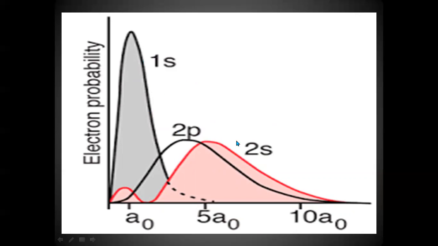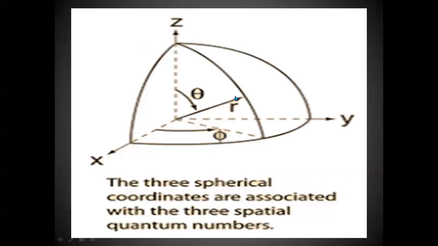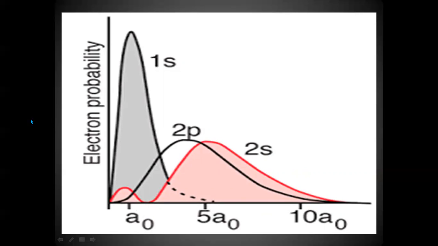In the second sublevel, there will be two orbitals, 2s and 2p. This is the electron probability, or electron distribution, also called electron density. It is taken on the y-axis, and this is the radius, which is taken on the x-axis. You see, for the 1s orbital, the electron density is starting from here,